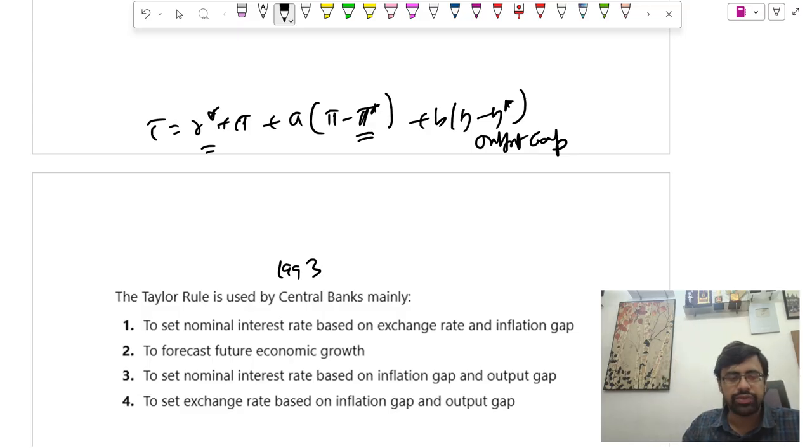So economically, if inflation rises above target, so this is pi greater than pi star, what happens? The central bank raises the interest rate, i will rise. If the output is above the potential, that is overheating, the central bank raises the interest rate again. And if there is a recession, like a negative output gap, the central bank lowers the interest rate. So this is the systematic monetary stabilization. So now let's talk about the options here.